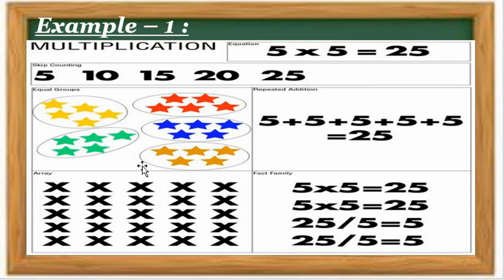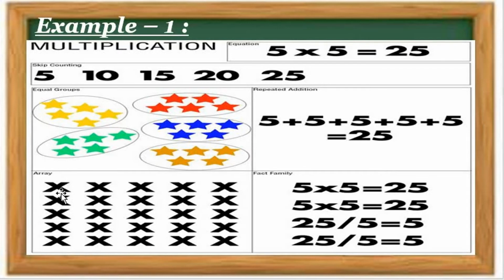So in total there are 5 groups, and each circle has 5 stars. So 5 5s, we can write like that: 5 5s are 25. Got my points? 5 5s are how many, all students? 25. We know the answer. Okay, here 5 plus 5 is 10, 10 plus 5 is 15, 15 plus 5 is 20, 20 plus 5 is 25. So 25 is our answer.